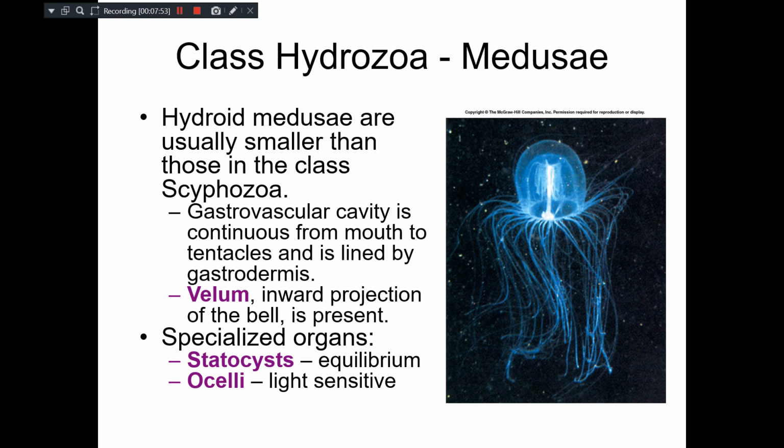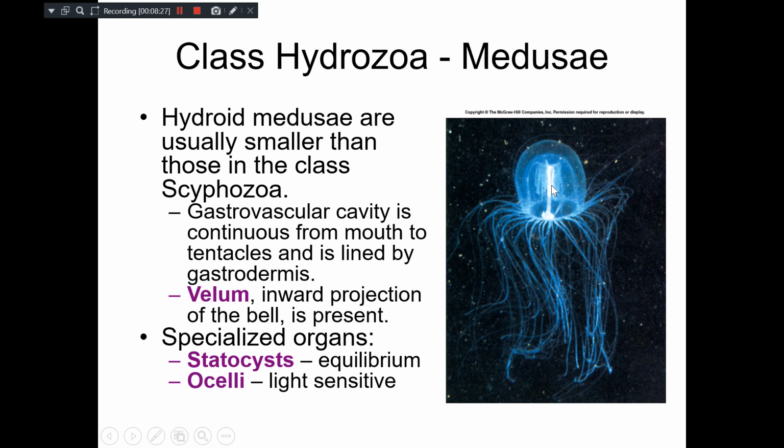So this class Hydrozoa also forms the medusae, because I have shown you most of them show alternation of generation. These hydroid medusae are usually small compared to other groups of coelenterates like Scyphozoa. Here, the gastrovascular cavity, the white line inside where the cursor is moving, is continuous from mouth to the tentacles, and it is entirely lined by gastrodermis.